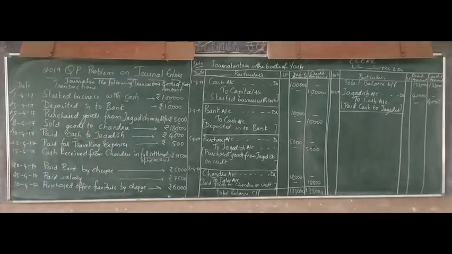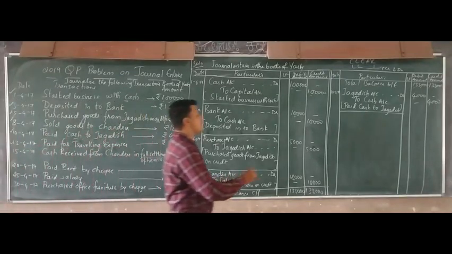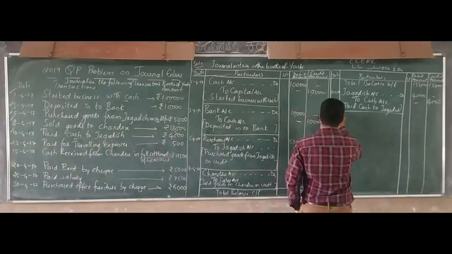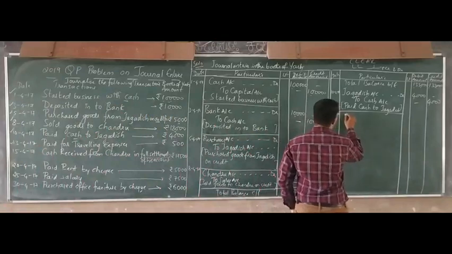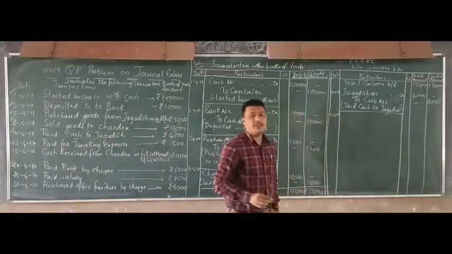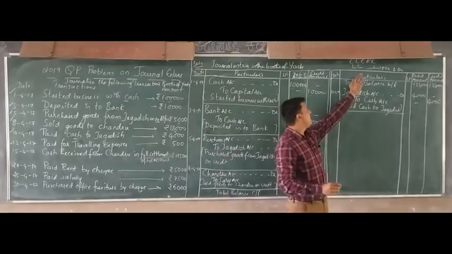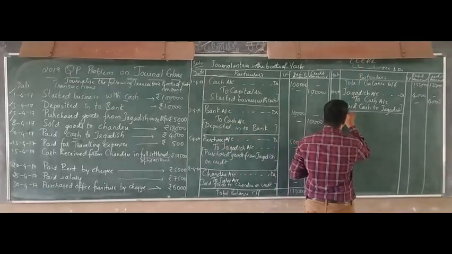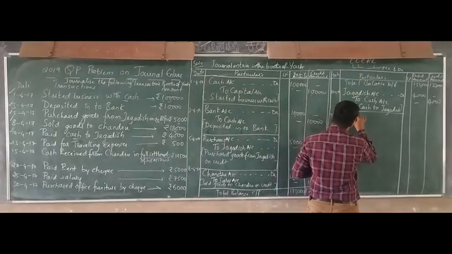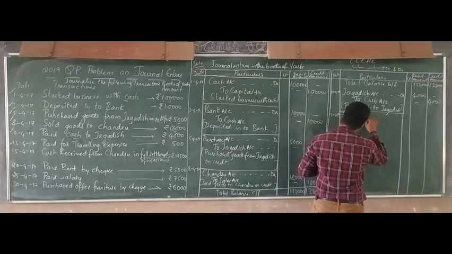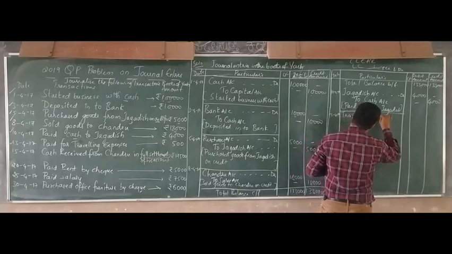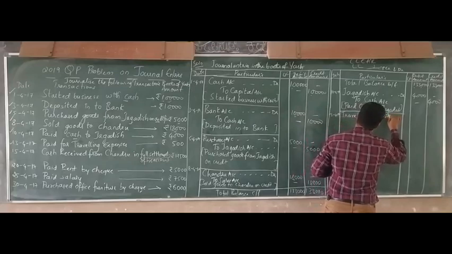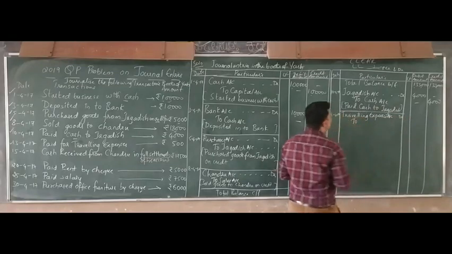Paid for traveling expenses. So the date is 13/4/2017, paid for traveling expenses. Expenses have increased, and an increase in expenses is a debit. So traveling expenses account debit, what you have paid.